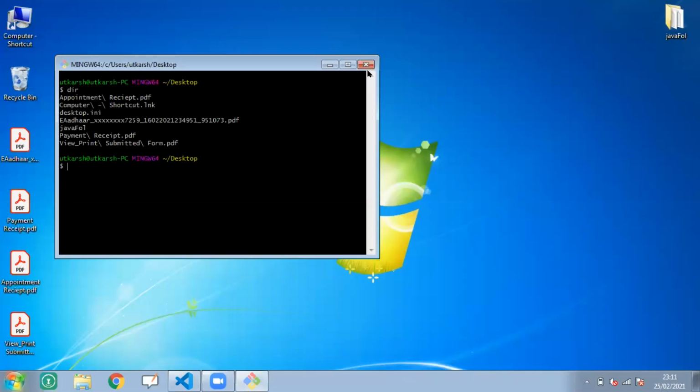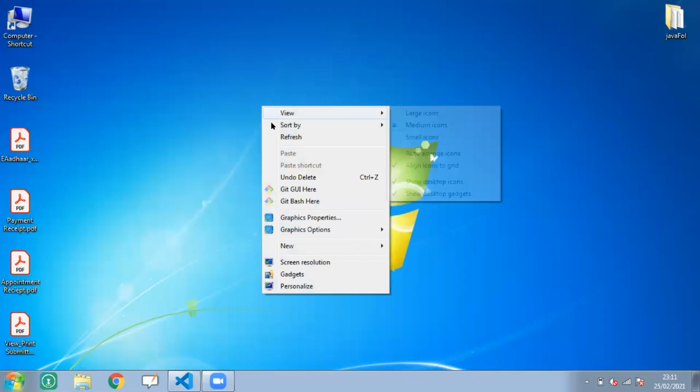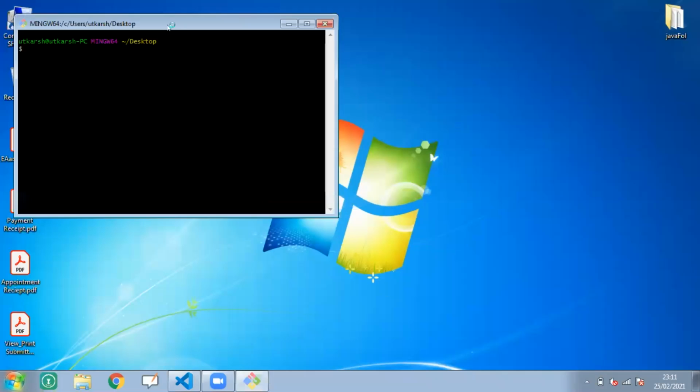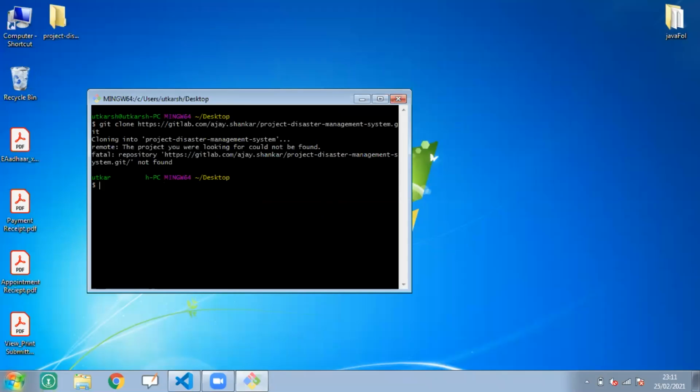So I open the Git Bash here. Let me open it once again. Just right click and Git Bash Here. You will get the Git Bash terminal and type here git clone, then a space, then right click to paste the link. It will clone your project. If you have not given your credentials to this Git Bash, it will ask you for the credentials. You have to type that credential.